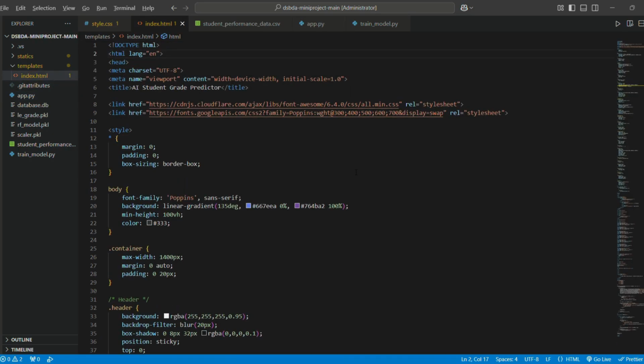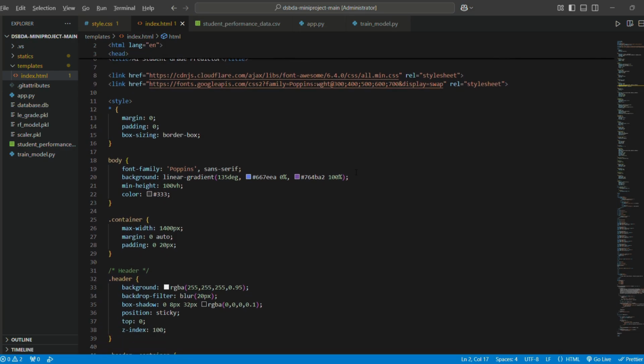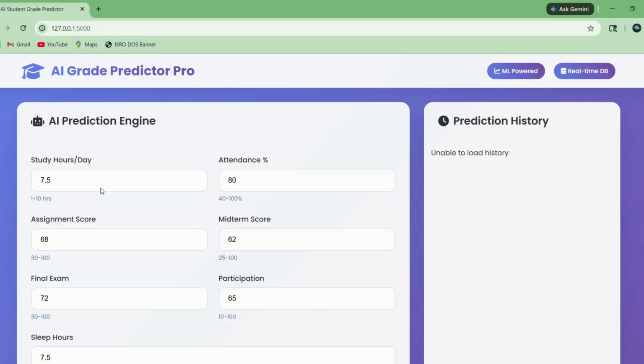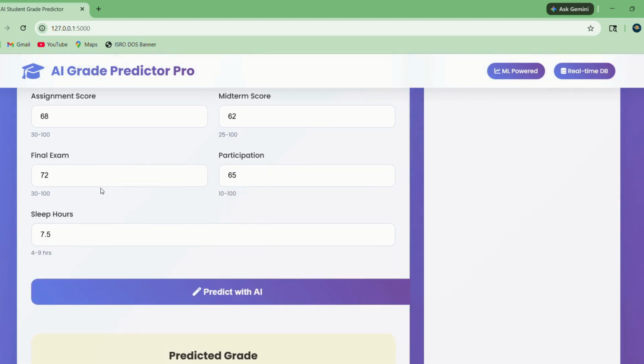This is the front-end interface developed using HTML, CSS, and JavaScript. Users can enter student performance details through this dashboard. This is the AI student grade predictor dashboard.